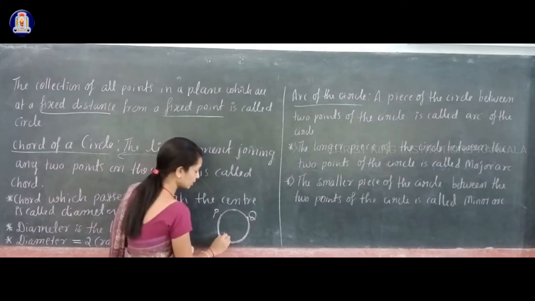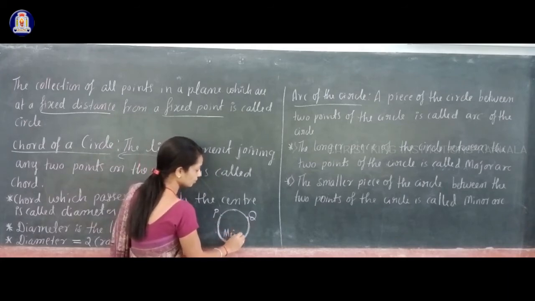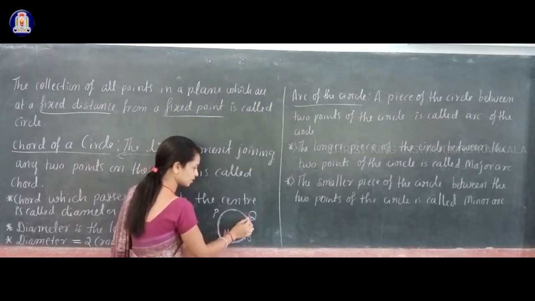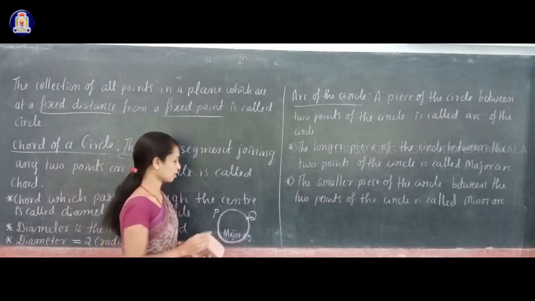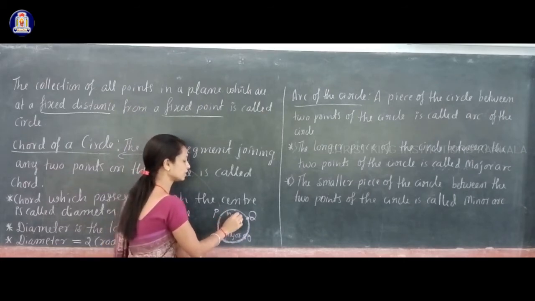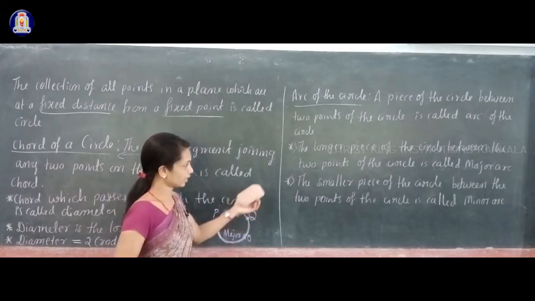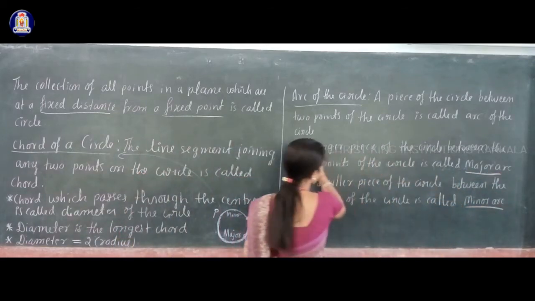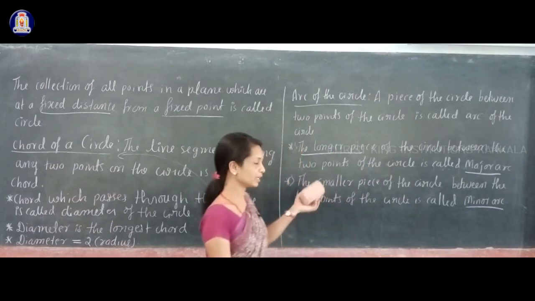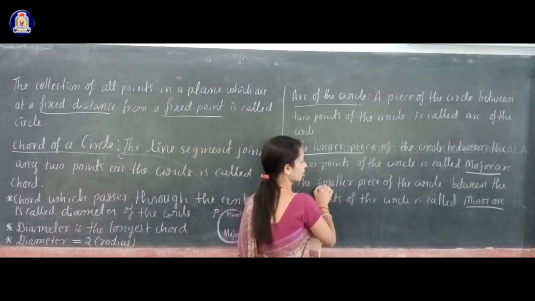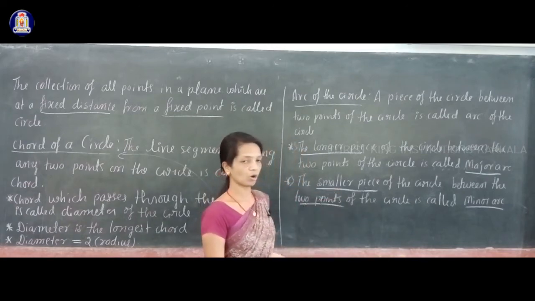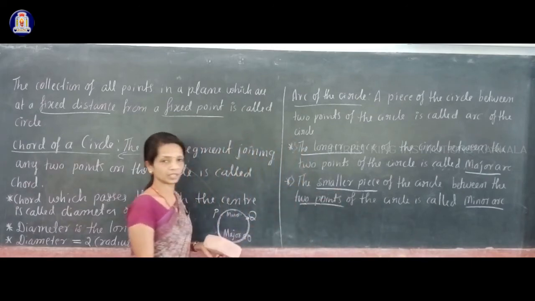This longer piece is called a major arc, and this smaller piece is called a minor arc of the circle. So major arc means the longer piece of the circle between given 2 points, and minor arc means the smaller piece of the circle between given 2 points.